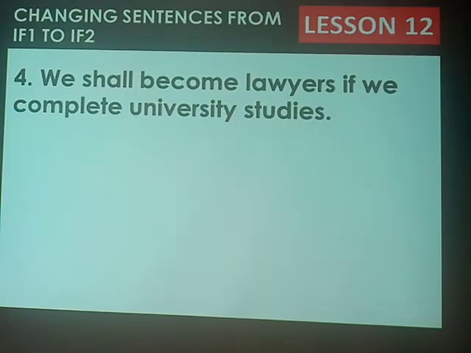As we are forming the future simple past, instead of having should, we must have would, because should represents a must in a sentence. Because of that, wherever we have shall, as we are changing to if two, we must change it to would.